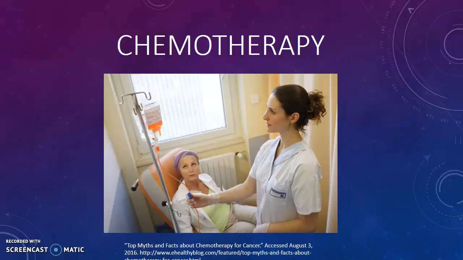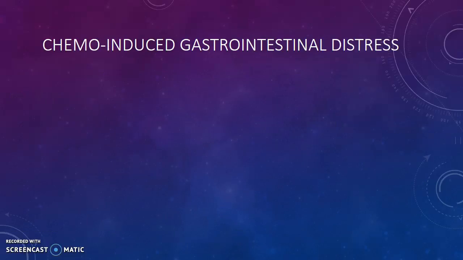Other ways in which the effects of cancer integrate with topics of physiology come along with cancer treatment, mostly in the form of chemotherapy drugs. Chemo consists of specific regimens of anti-neoplastic drugs that will do well to kill cancer cells, but not without harming healthy cells as well. Because cancer cells grow and divide quickly, the target of chemo drugs are the fast-dividing cells in the body. In addition to causing hair loss, skin irritation, and mouth sores, chemo also destroys gastric epithelial cells, which can cause gastrointestinal problems in 50 to 80% of cancer patients.